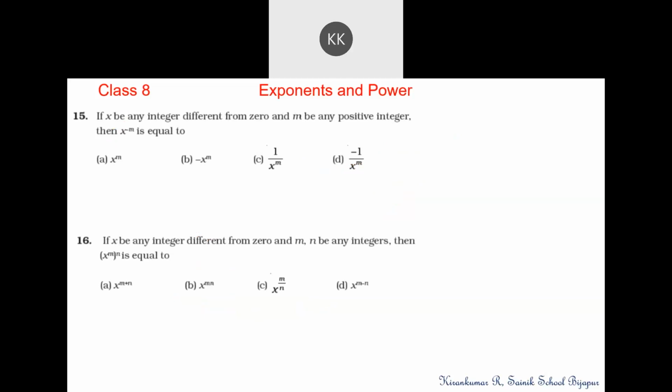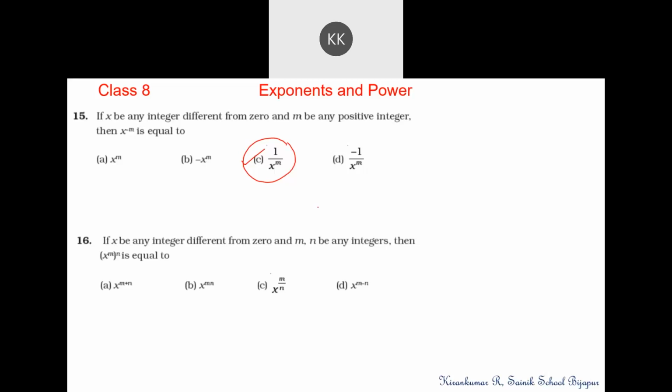Question 15. If x be any integer different from 0 and m be any positive integer, then x to the power minus m is equal to 1 by x to the power m. Option C. 1 by x to the power of m is correct.